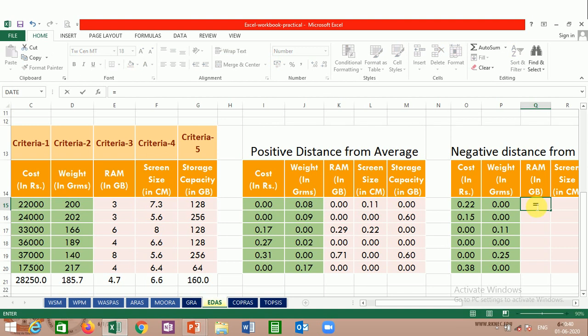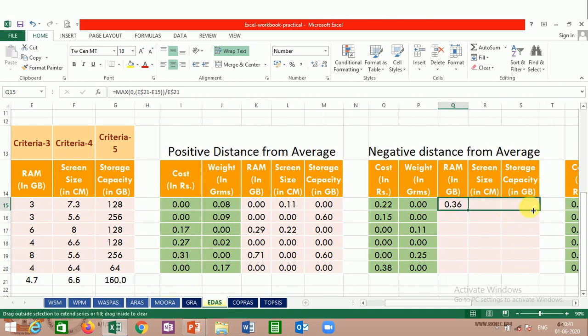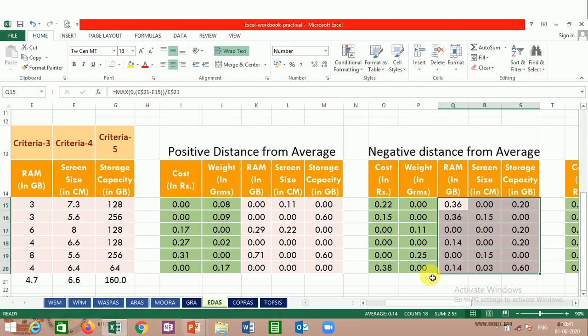Same we will repeat it here. Calculation of negative distance, maximum of 0 comma, now the average will come first. Since we need to drag, press F4 twice, this value minus the actual value, first bracket closure for the innermost bracket, then the maximum bracket is closed, divided by the average value. So I will select this value. Again I will press F4 twice and then press enter. So we can drag this and we are ready with the negative distance from the average.